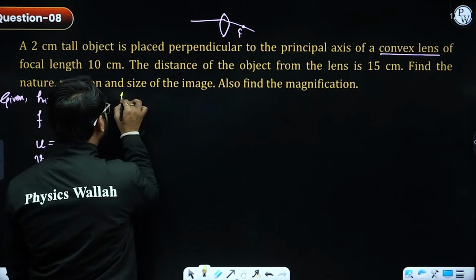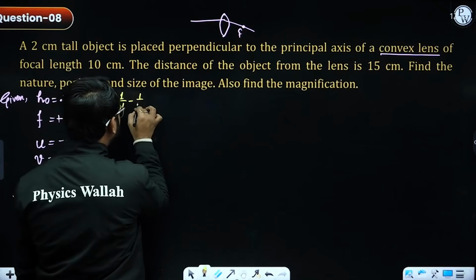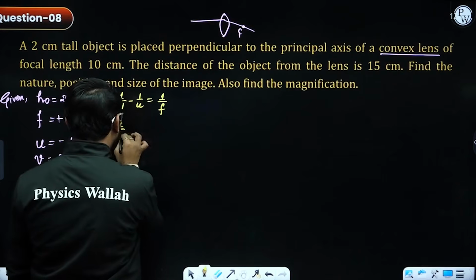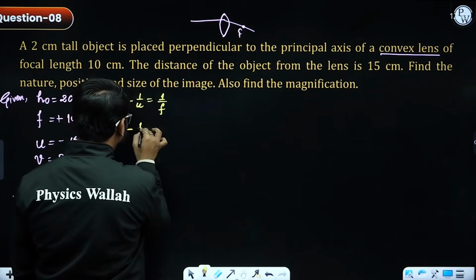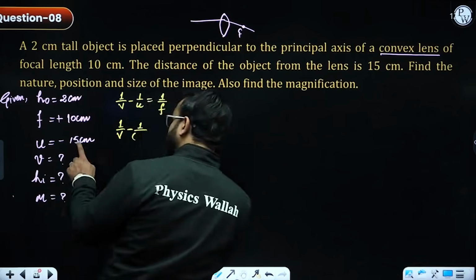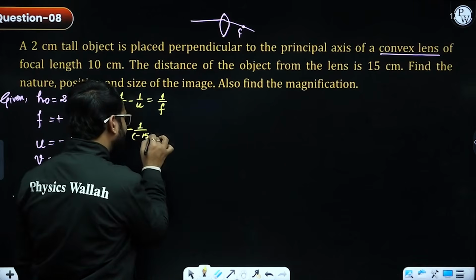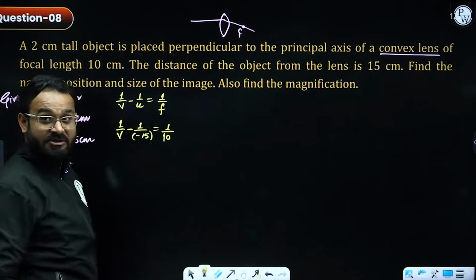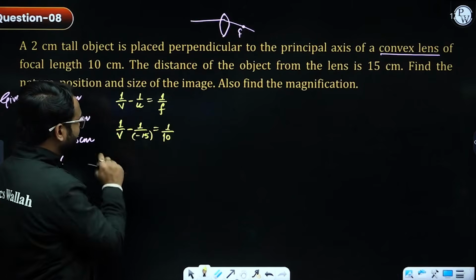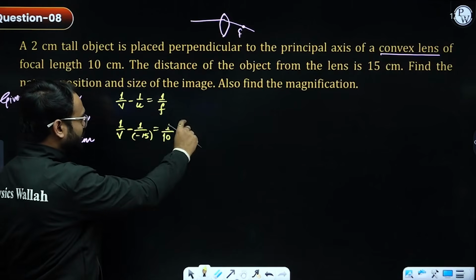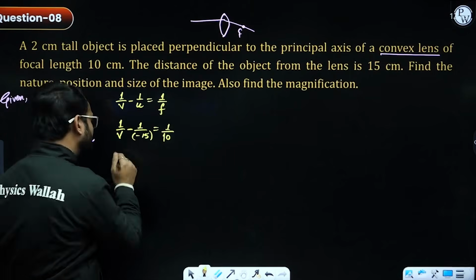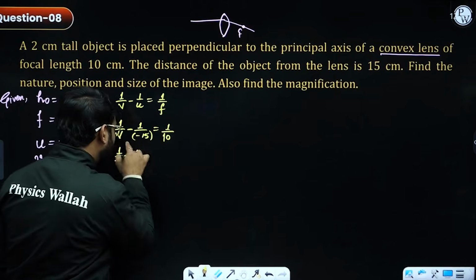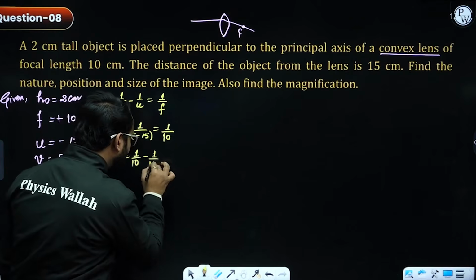First of all, I'm going to apply the lens formula, that is 1 upon v minus 1 upon u equals 1 upon focal length. Object distance is given as negative 15, so I'm going to put the value. Focal length is given as positive 10, so I'm going to put positive 10. Minus minus will become plus, and this plus 1 by 15 will go on the other side, and it is going to be negative 1 by 15.